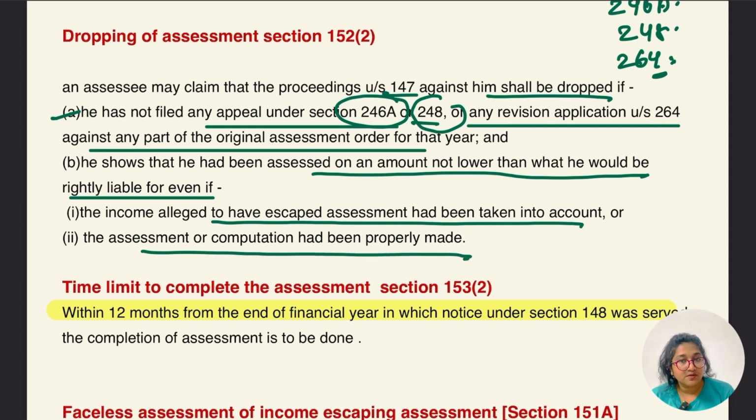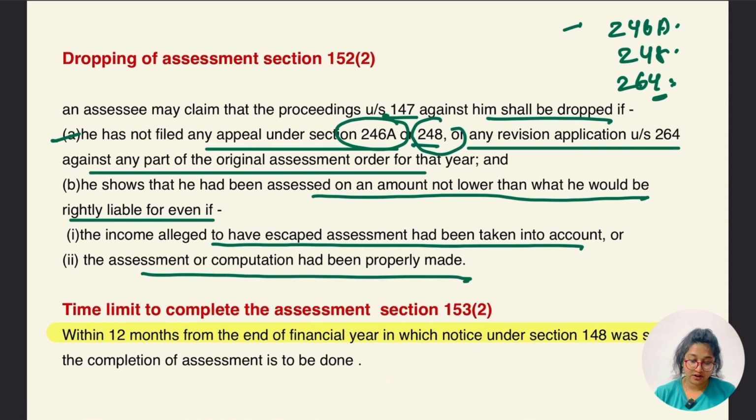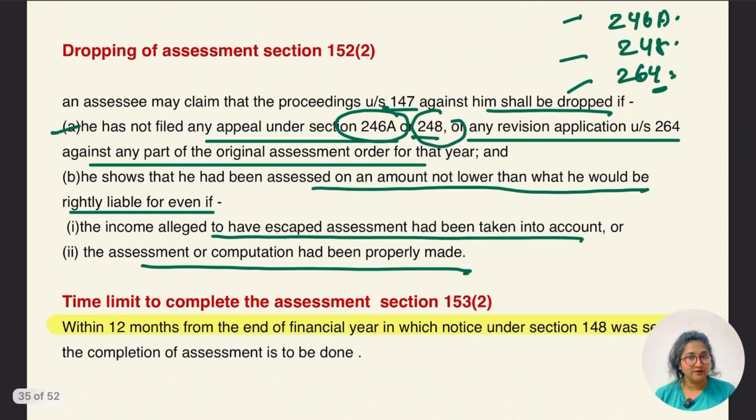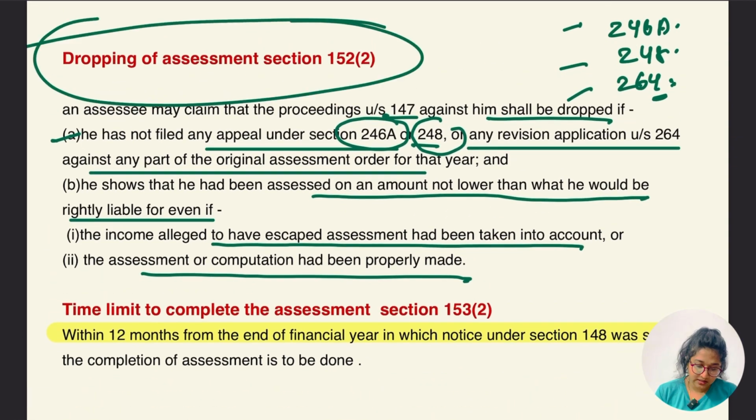There are some cases where the assessing officer can drop the case. First of all, in these sections, 246A, 248 and 264. And the second case is where the assessee is saying that the income which I have shown is not lower than the reassessment. In that case also the assessing officer can drop the assessment under section 152 subsection 2. So remember the section.